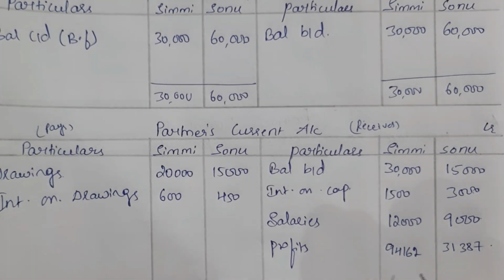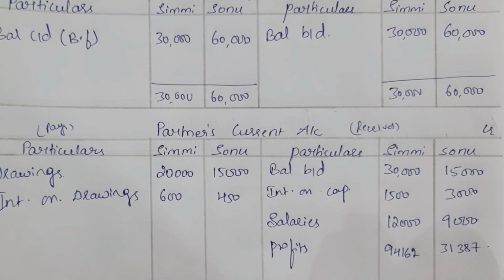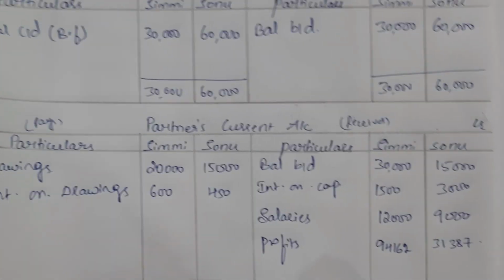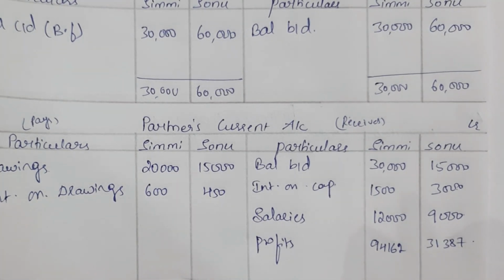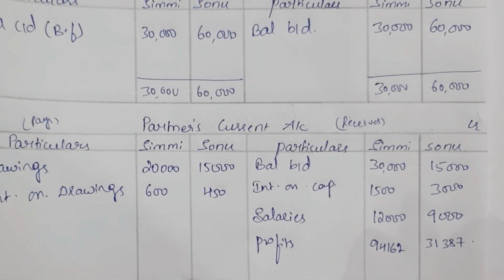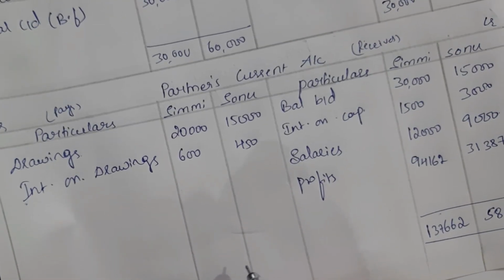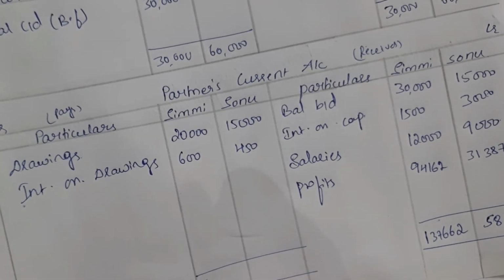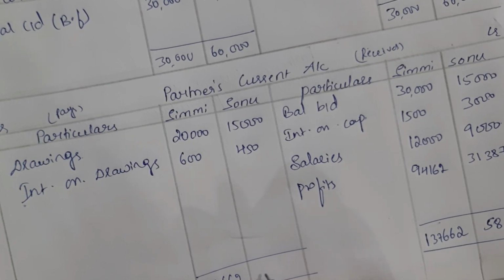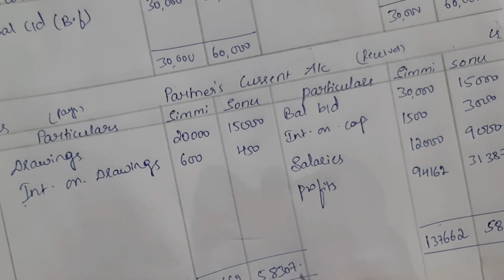So the total of Simi's column will be 1,37,662 rupees, and the total of Sonu's column will be 58,307 rupees. Take the same amounts here, 1,37,662 rupees and 58,307 rupees.